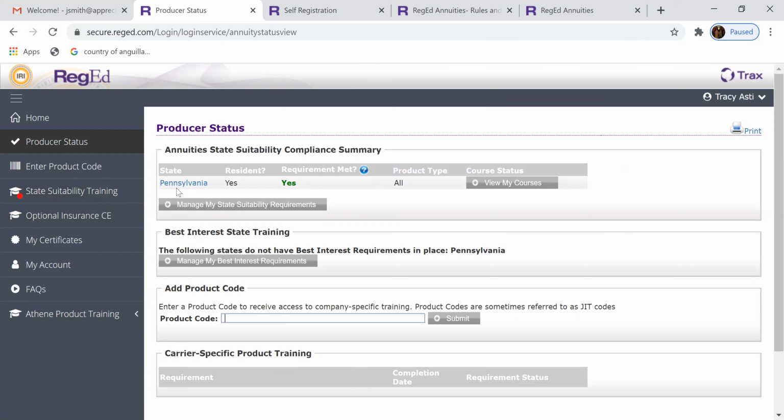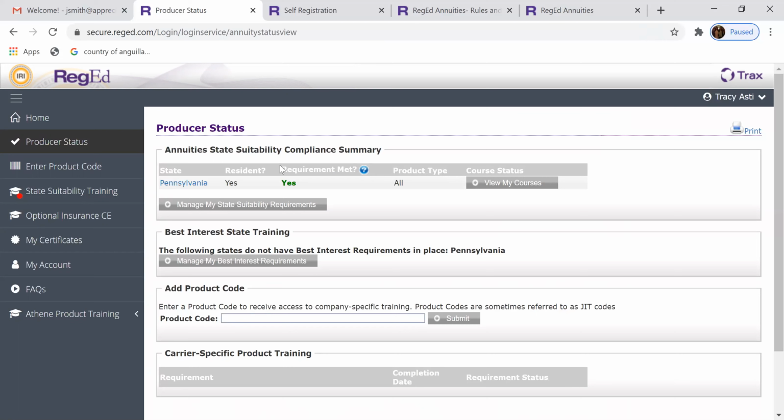So I want to also note that if you're producing in any non-resident state, you'll want to make sure that you complete their training as well. If you've taken a course 390, no matter what state it's for, it is reciprocal to all 390 states. So if you've taken 390 and you're going to produce business in another state that requires the 390, then you don't need to recomplete the training. You can just use that same certificate. But say you're producing in a 390 state and you're going to produce in California, you have to take their initial 8-hour course.